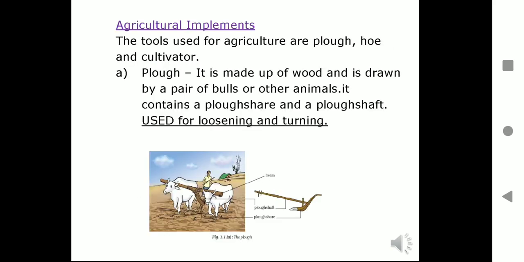Now we will study about the agricultural implements. What are agricultural implements? These are the tools which are used for agricultural purposes. Before sowing the seed, it is necessary to break the soil crumbs to get better yields. For that, various tools are used. The main tools are the plow, the hoe and the cultivator. Plow. It is made up of wood and is drawn by a pair of bulls or other animals. It contains a plowshare and a plow shaft used for loosening and turning.